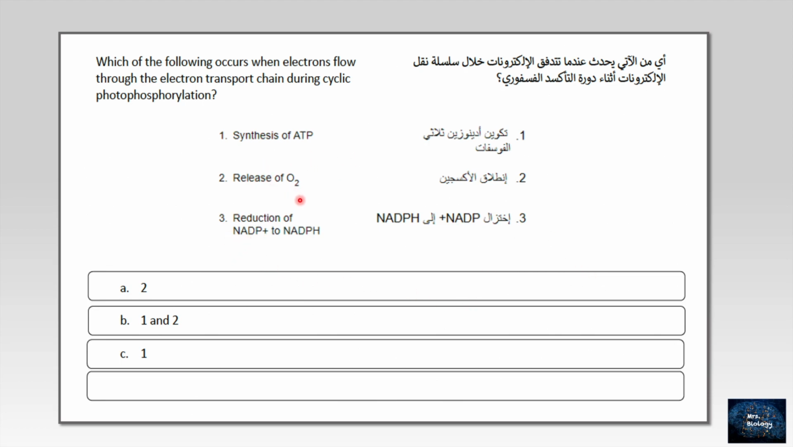What about releasing oxygen? Releasing oxygen happens because of oxidation that happens to water molecule. And regarding the reduction of an ADP, it's not a phosphorylation actually. It's a reduction, as you see, adding hydrogen ion. So the right answer is synthesis of ATP.